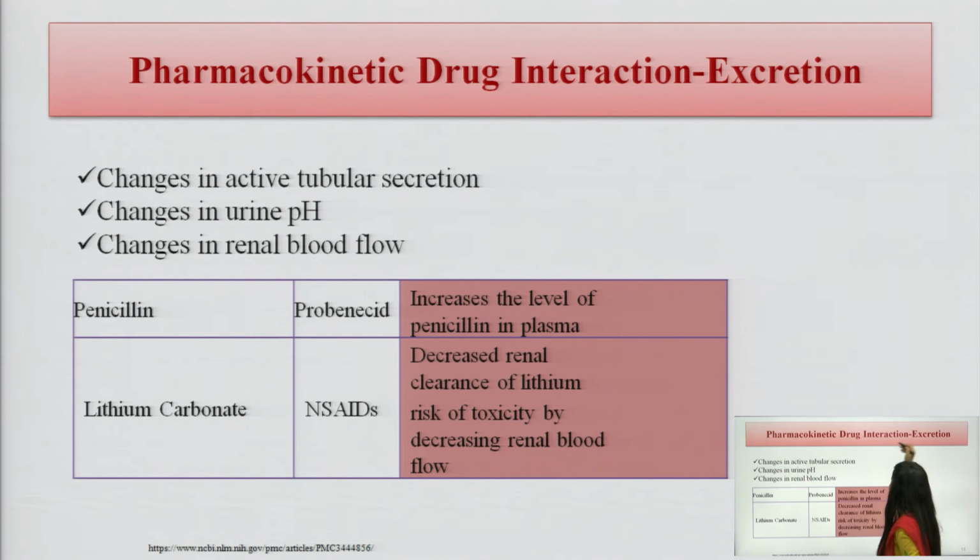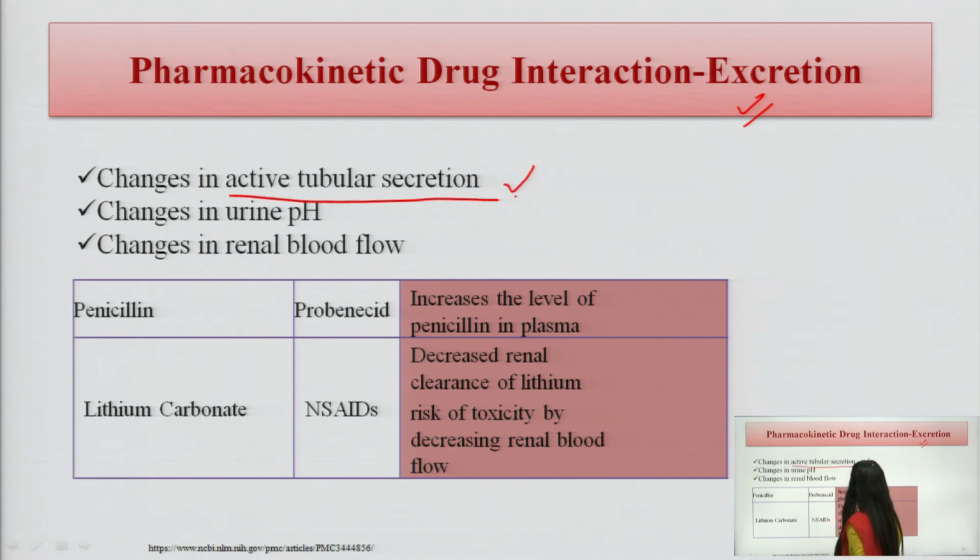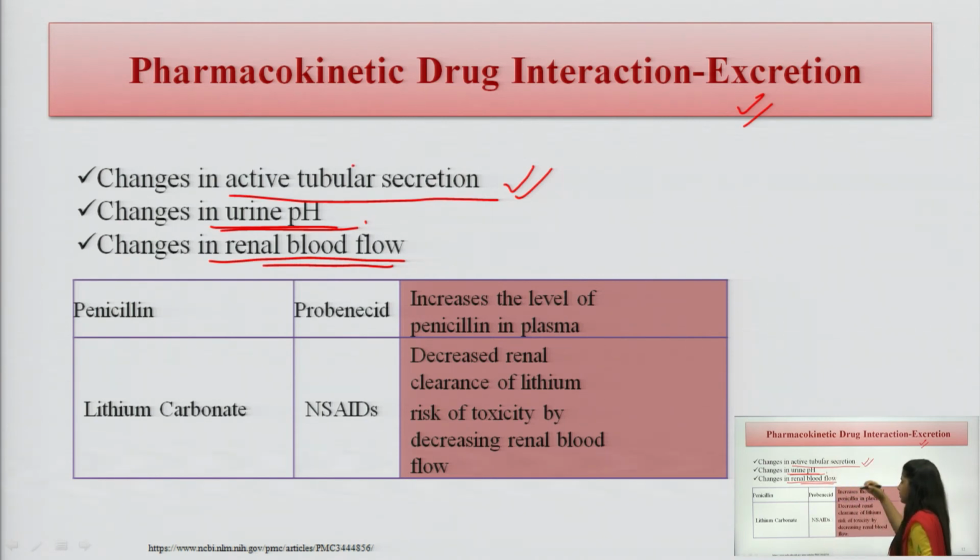Another is the excretion, how excretion is affected. If there is a change in the active tubular secretion, if there is a change in the urine pH, if there is a change in the renal blood flow, by any of these mechanisms, is there any alteration? What happens? Drug interaction occurs. Here we can see two examples.